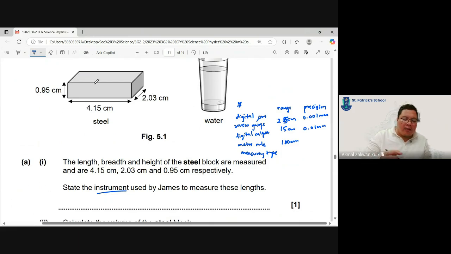Okay, it's fine. So this is the old vernier calipers, usually the one that is 0.01 cm. Meter rule is 0.1 cm and measuring tape is 0.1 cm. So the most appropriate is digital calipers. Actually, here is vernier calipers. That's fine. Digital calipers.